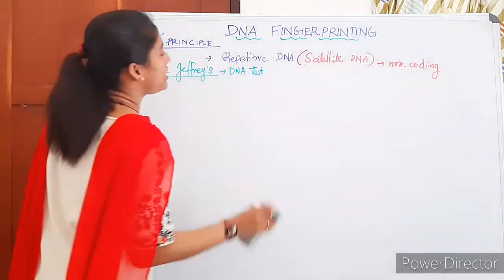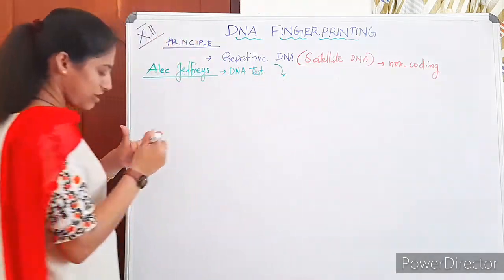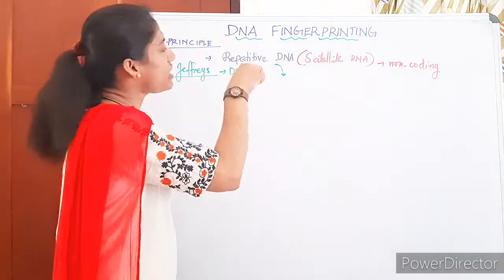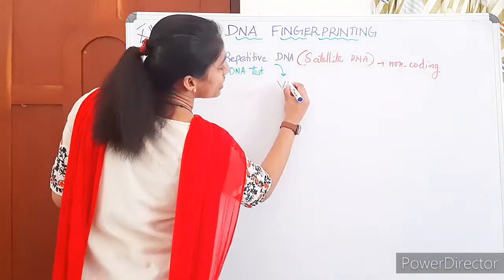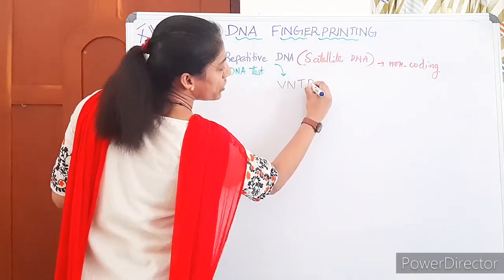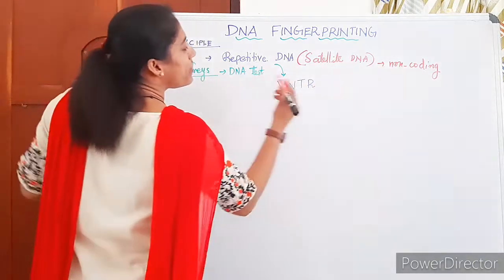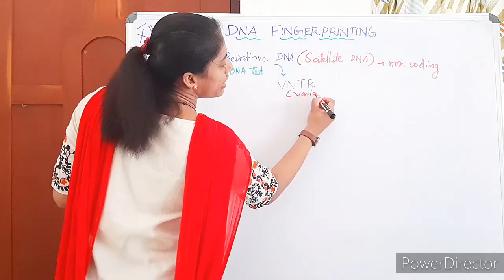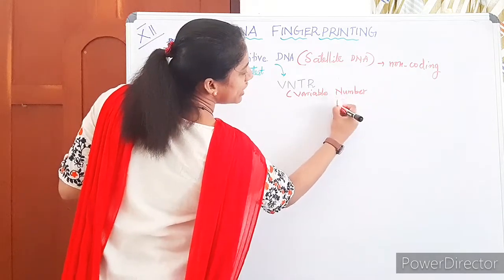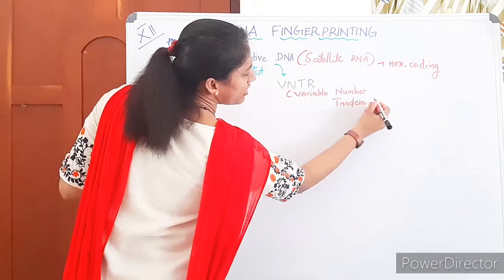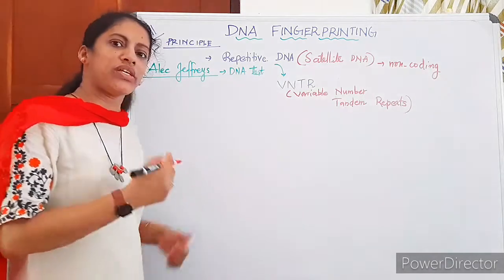This DNA test is based on a particular repetitive DNA. For this testing, which repetitive DNA did he use? The repetitive DNA which shows a high degree of polymorphism in humans: VNTR. It is expanded as variable number tandem repeats. What are VNTRs? Tell me, what are VNTRs?